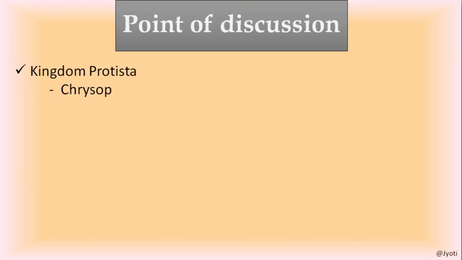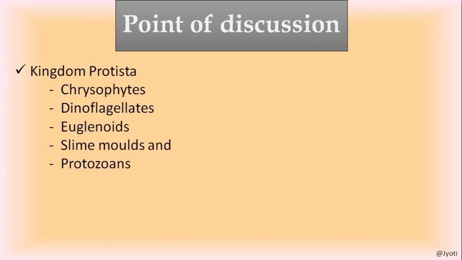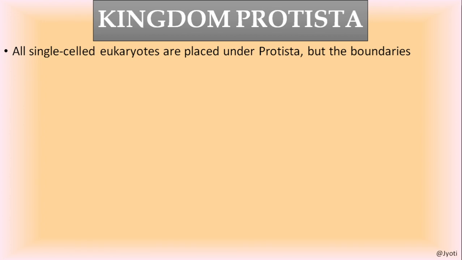So kingdom Protista. Under this, the Protists are grouped into different categories, that is chrysophytes, dinoflagellates, euglenoids, slime molds and protozoa. Let me first tell you the common features of the kingdom Protista. What kind of organisms are included under kingdom Protista? All the single cell eukaryotes are placed under Protista. Very, very important: the organisms included under Protista are single celled eukaryotes.